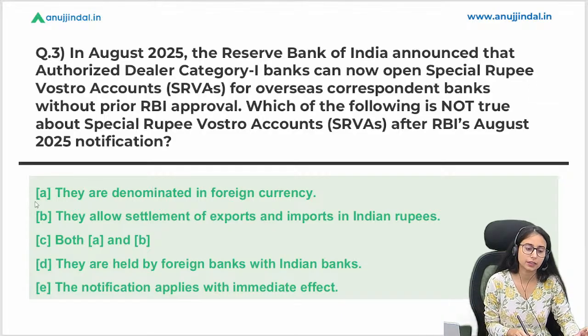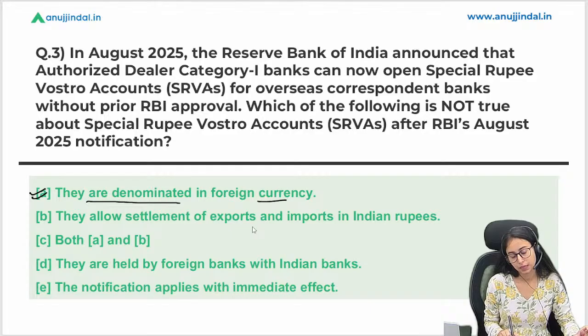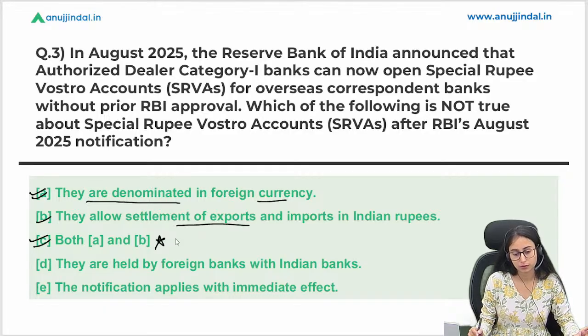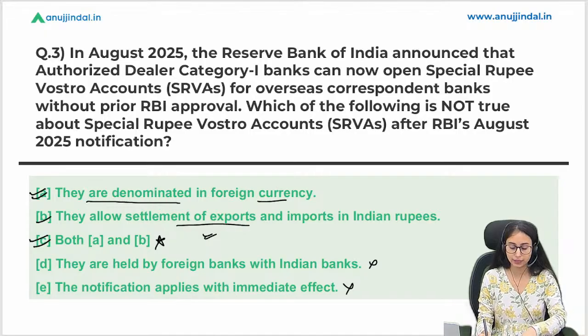Right, C is the right answer. Sorry, A is the right option that they are denominated in foreign currency. Yes, C is the right answer: they allow settlement of exports and imports in Indian rupees. This is incorrect: the notification applies with immediate effect. So they are not asking about the notification. So yes, C is the right answer.